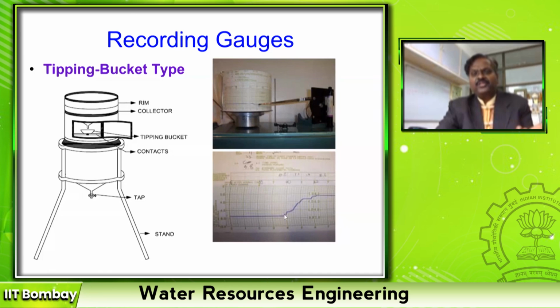How do you make this pen deviate depending upon the rainfall? The first one is tipping bucket. What is this tipping bucket? This tipping bucket has again a funnel type arrangement on the top, and the rainfall gets collected in a tipping bucket. And this arm is connected to the pen. When there is no weight of water in the tipping bucket, the pen is at a constant level. But as the weight goes on increasing, right, this cup goes down and this pen goes up and gets recorded. This is one recording type rain gauge, right?